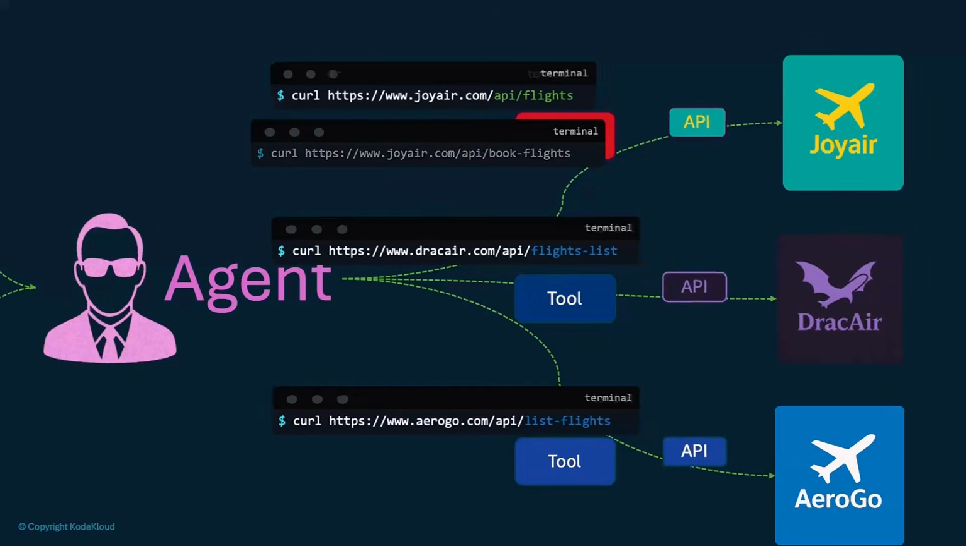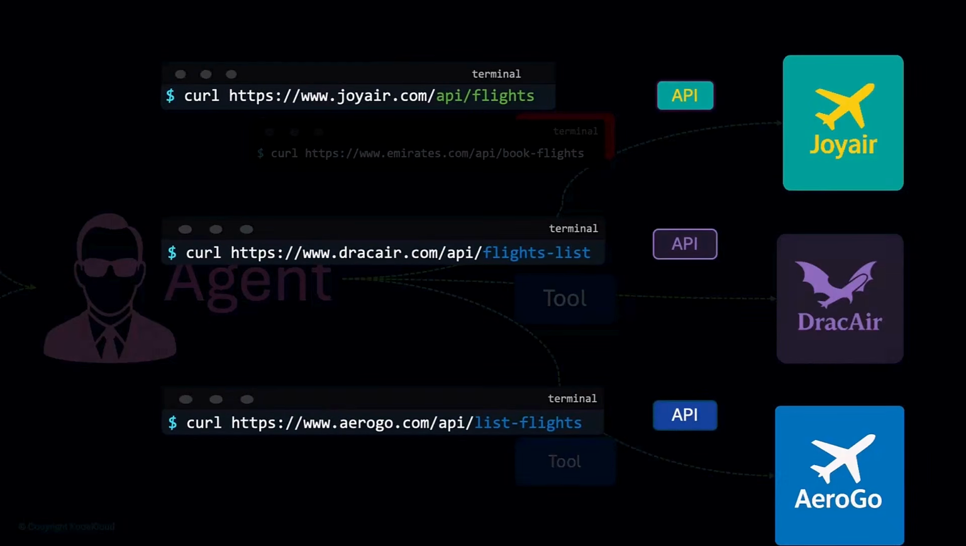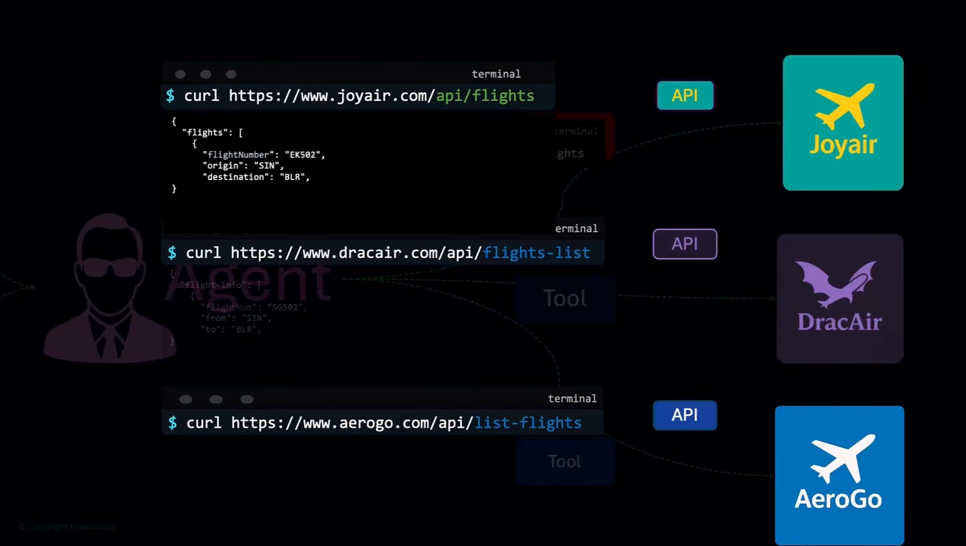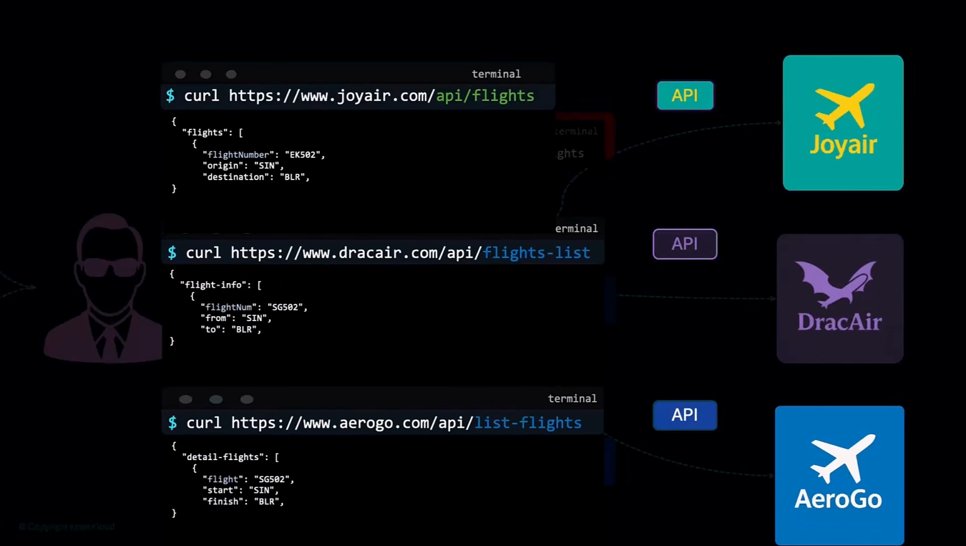Now, if you take a closer look at that call, you'll see that each call is different. The first one is /API/flights. The second one is /flights-list. The third one is list flights. And also their responses are different too. The first one returns information in a format that has flight number, origin, destination. The second one returns information that says flight num, from and to. And the third one says detailed flights and flight and start and finish, etc. So each airline has its own standard when it comes to their APIs.